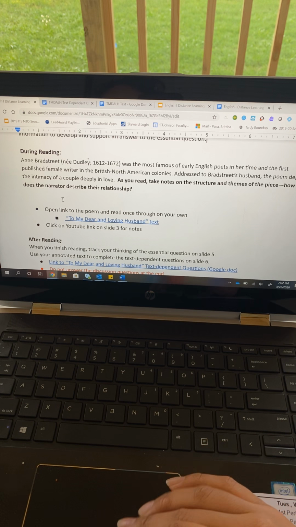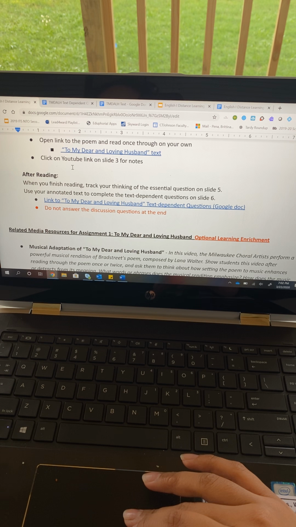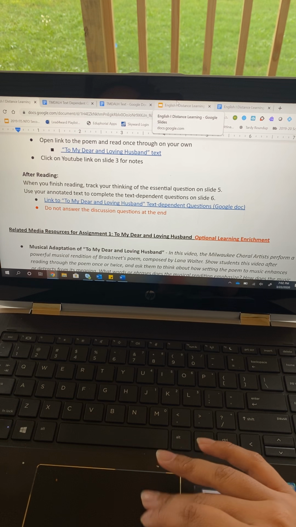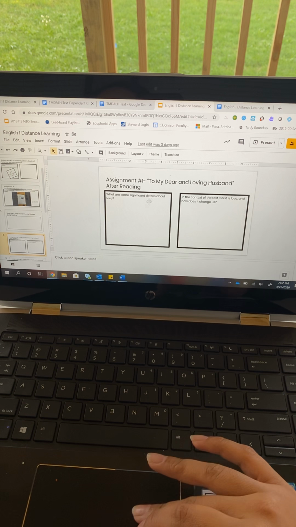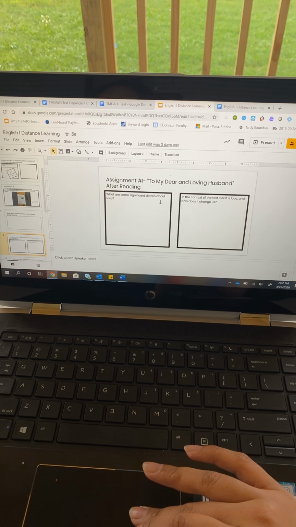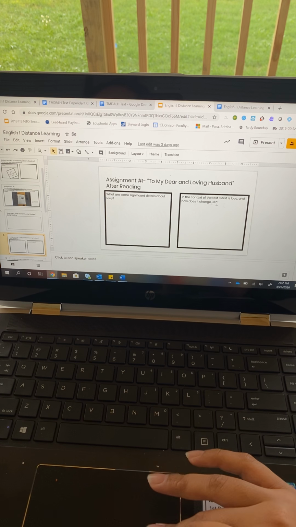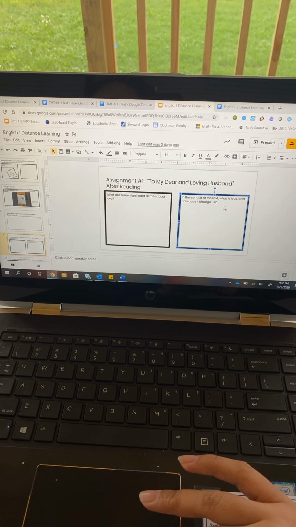Going back to the agenda, it says after you finish reading, track your thinking of the essential question on slide 5. So slide 5. So there's slide 4, slide 5. These two questions are going to show up throughout this unit. So the first one reads, what are some significant details about love, as seen in this poem? And in the context of the text, what is love and how does it change us? So basically, according to this poem, what is love and how does it change us?